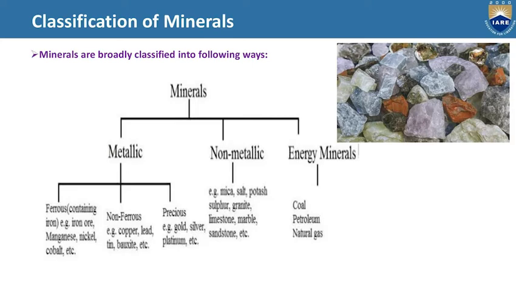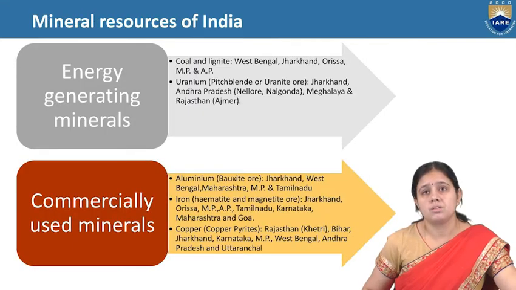Ferrous means those containing Fe, meaning iron. So examples of it are iron ore, manganese, nickel, cobalt, etc. And non-ferrous are those which don't have iron. So these are copper, lead, and bauxite. Copper, lead, and bauxite.